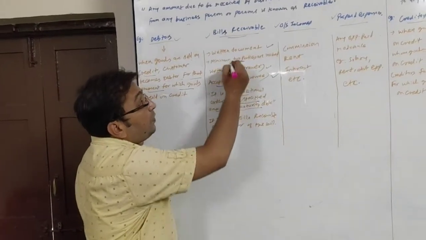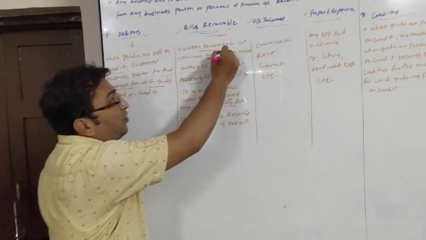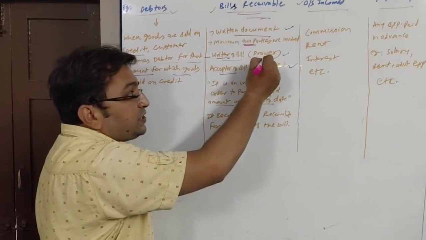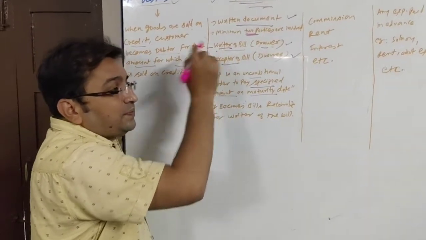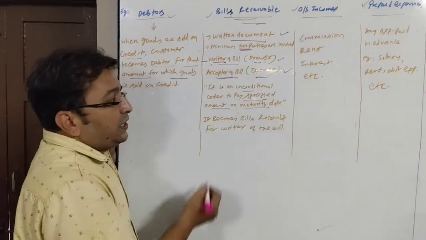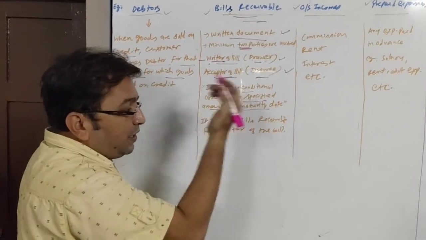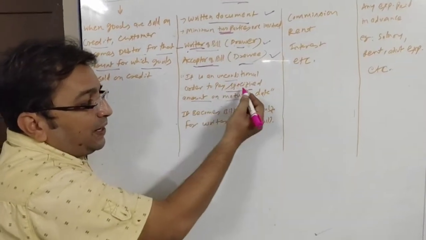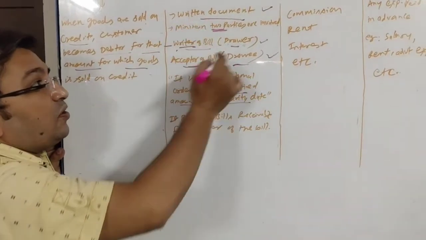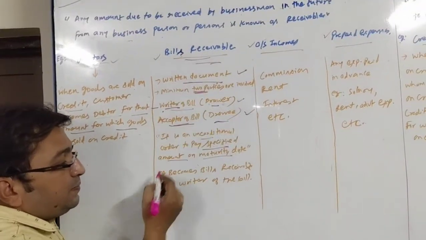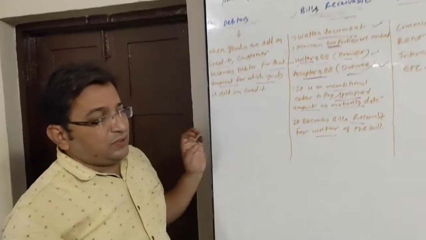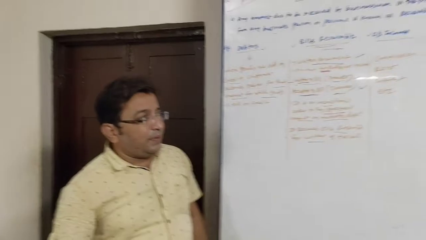So, bills receivable is a written document where the writer of the bill, who is also known as drawer, is going to receive some amount from the acceptor of the bill, who is also known as drawee. On a future date, a specified amount he is going to receive. So this written document becomes bills receivable for the writer. So again it is a type of receivable.